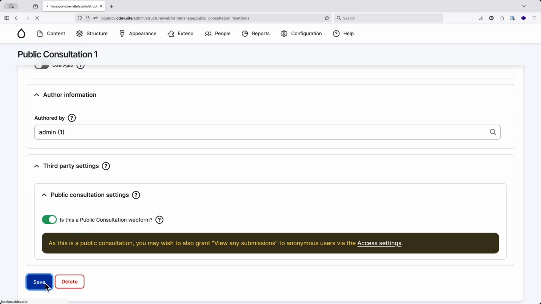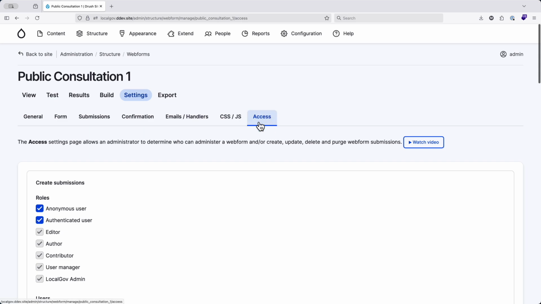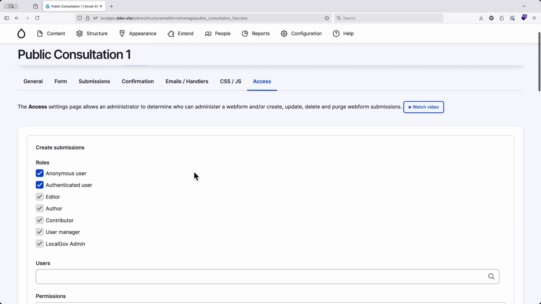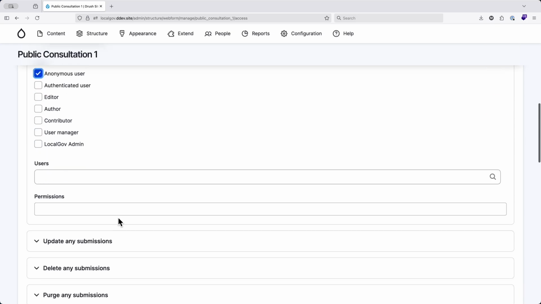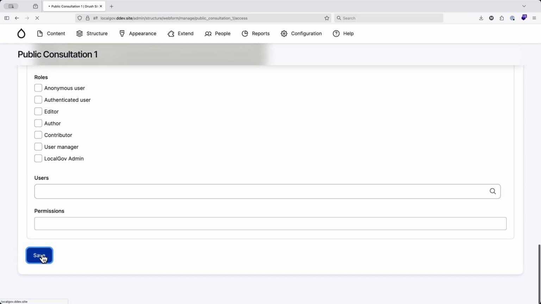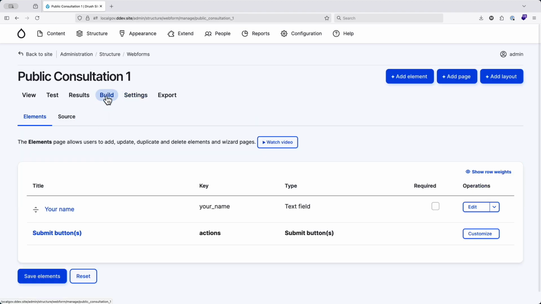So if we click yes, this is a public consultation web form, you can see we've got a note here as well. As this is a public consultation web form, you're probably going to want to grant view any submissions to anonymous users via the access settings. So that's this access tab here. So here we're going to say that anonymous users can view any submission of this web form. And we'll save that.